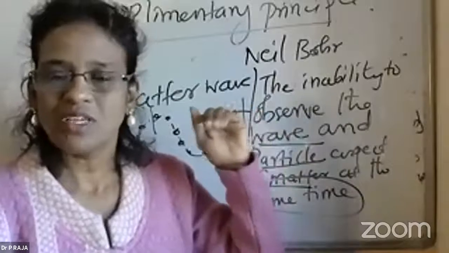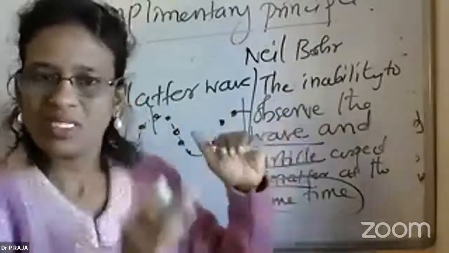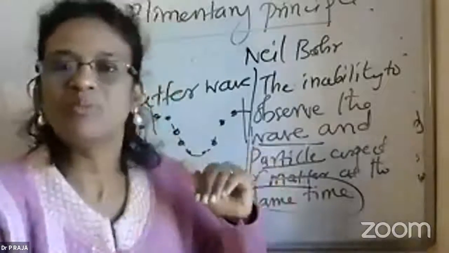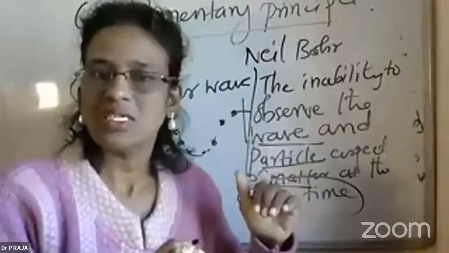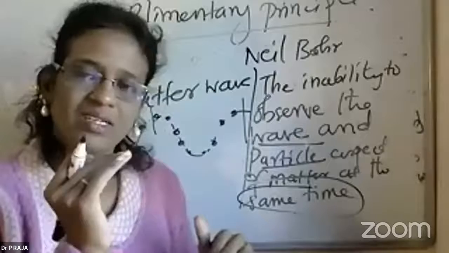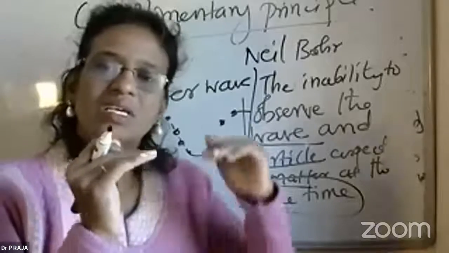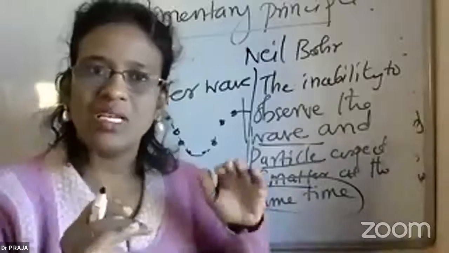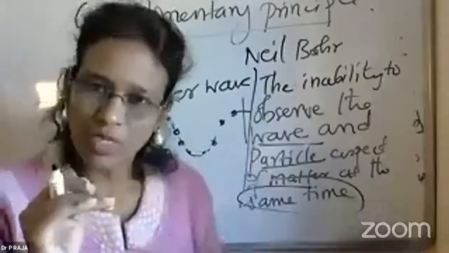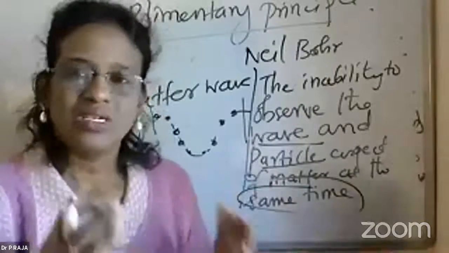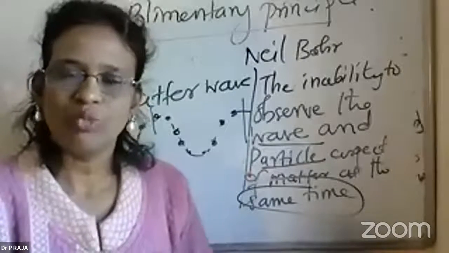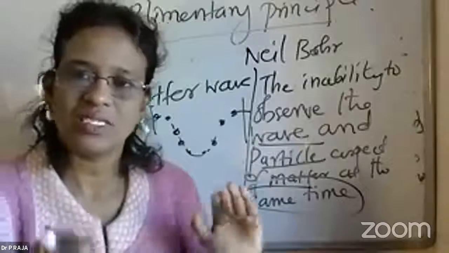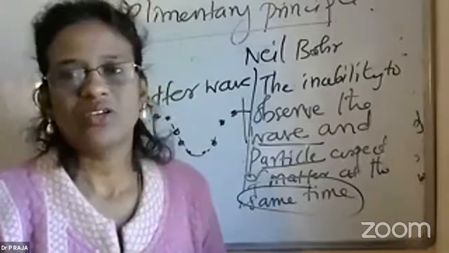That means the electron is now behaving as a particle, and the wave nature is zero or suppressed or minimum. Or in some other case, the wave nature is higher, and the particle nature is suppressed or minimum. Either one can be high and one can be low when you try to determine. And I cannot say that both exist together and both are 100% equally existing at the same particular time.